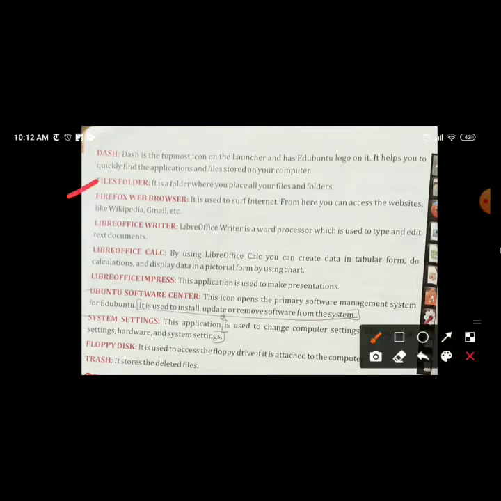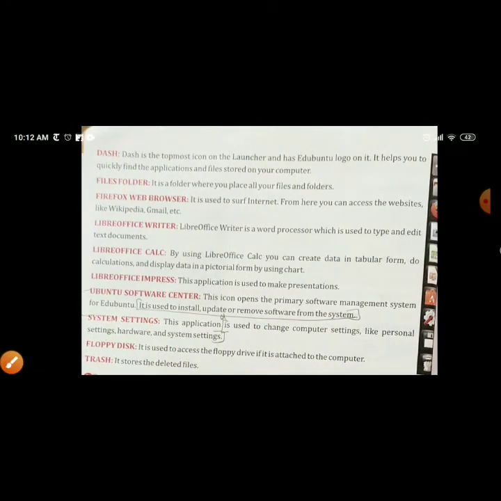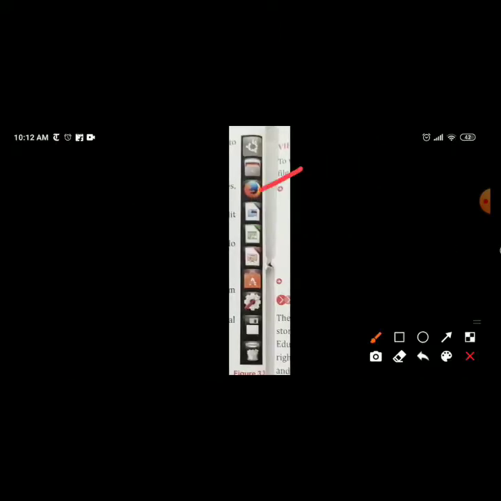Next is files folder. Second is files folder. It is the folder where you place all your files and folders. Next is Firefox web browser. It is used to surf the internet. From here you can access websites like Wikipedia, Gmail, Google, etc. So third one is Mozilla Firefox browser. You can use the internet from here with the help of this browser.